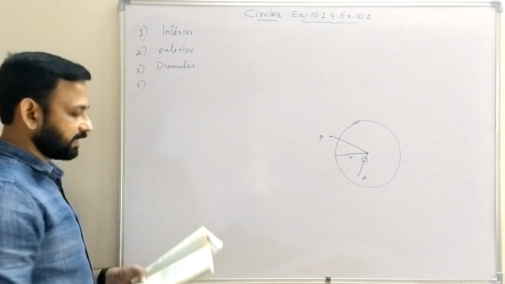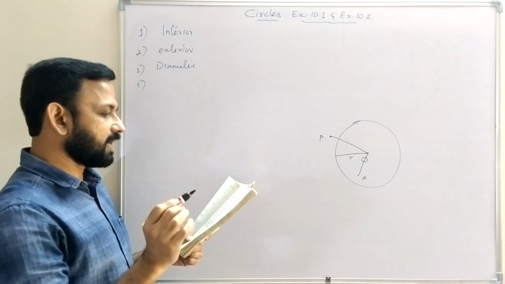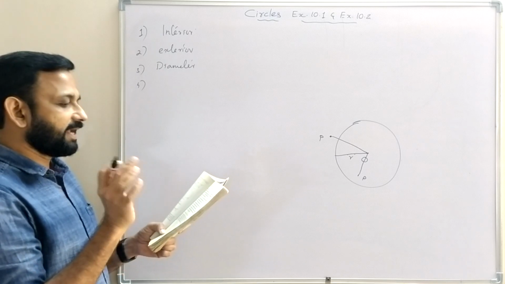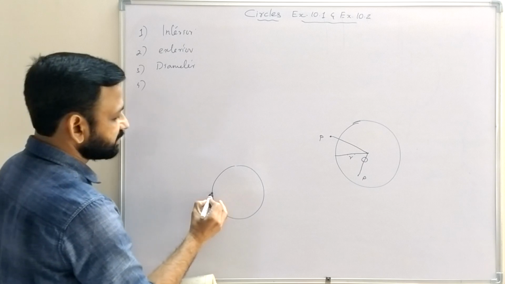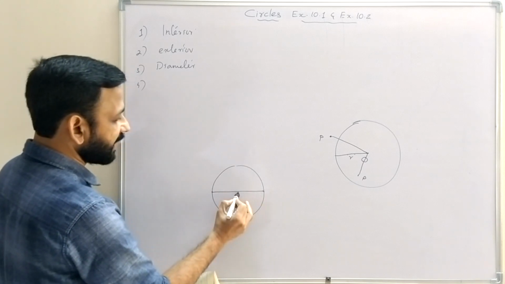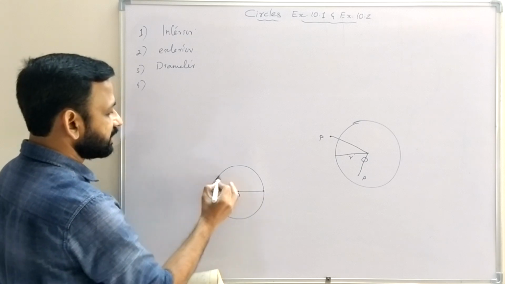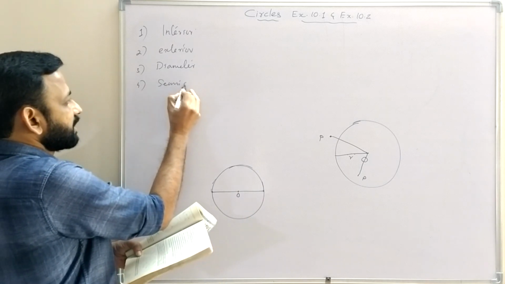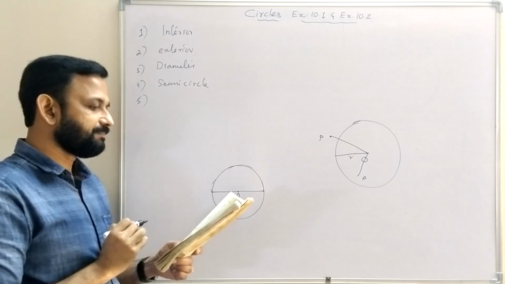Diameter of the circle. Then the fourth one: an arc is a dash when its end points are the ends of a diameter. So when its ends are the ends of a diameter, then that arc is called a semicircle.